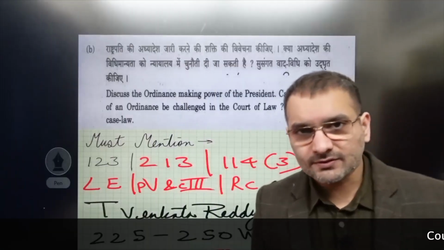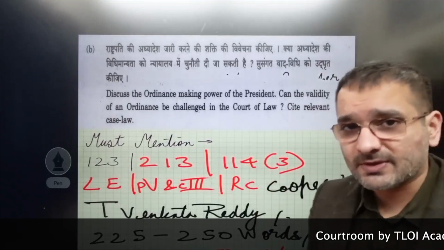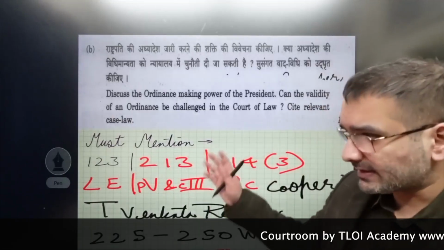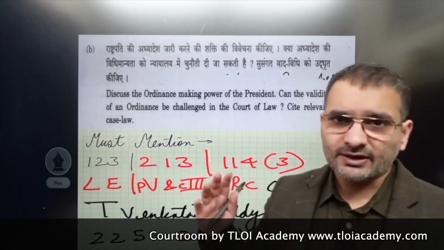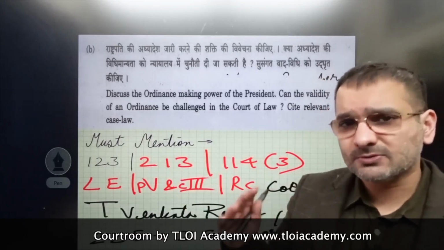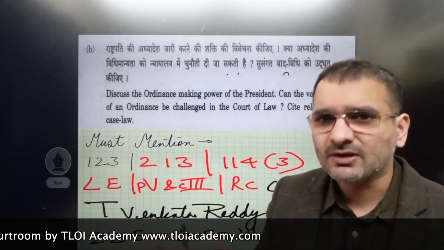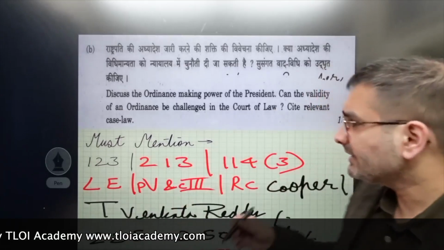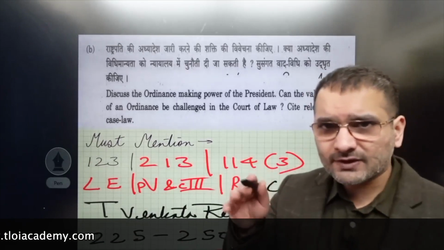Namaste. So in the constitution portion of the UPSC Law Optional course, let us discuss the ordinance-making power of the President by discussing the question. Now you see, all of these topics we can go into the length and the breadth, but that is more suitable for a semester level examination, or if you're doing a PhD in law, when you're writing a thesis. Herein we are focusing on a 15 marker, so it's a 225 to 250 word answer that you will write.